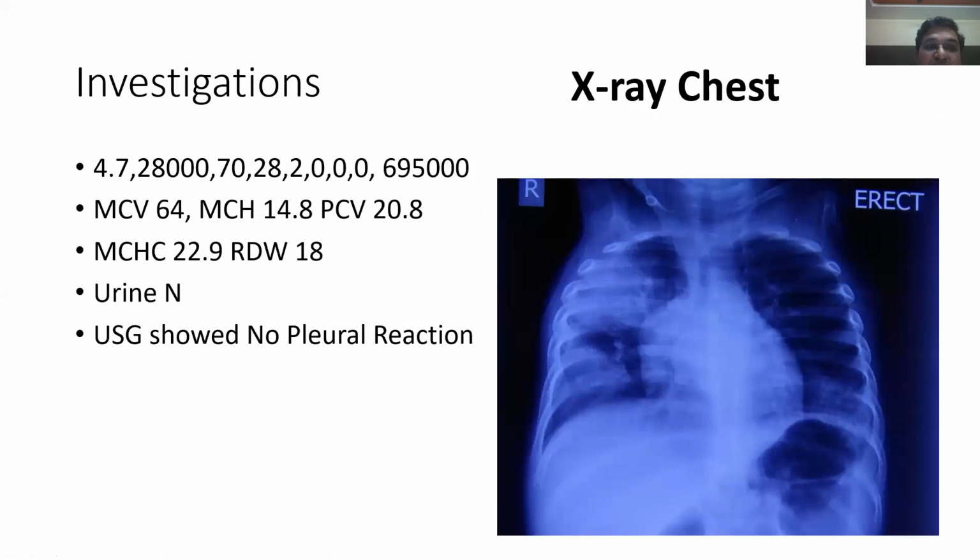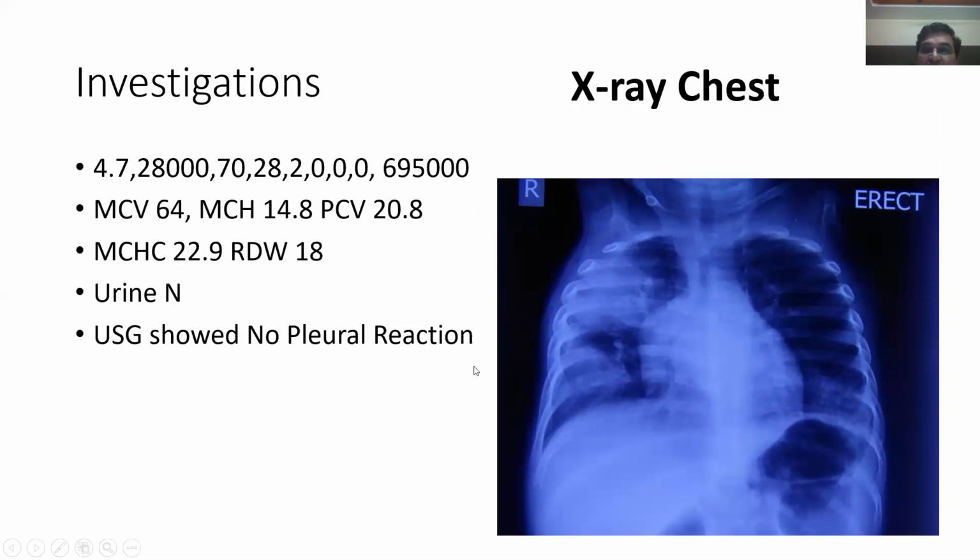He had a hemoglobin of 4.7, a count of 28,000, 70 polymorphs, 28 lymphocytes, 2 eosinophils, and a platelet count of 6,95,000. The MCV was 64, MCH 14.2, PCV 20.8, MCHC 22.9. Urine was normal.